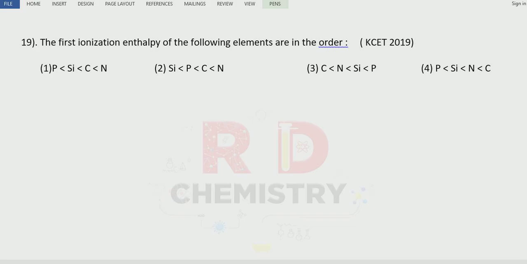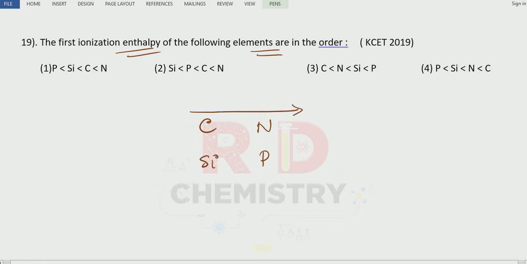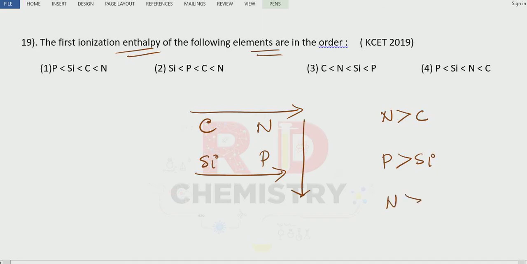Question number 19. The first ionization enthalpy of the elements in the order. So we have elements like carbon and nitrogen in period number 2, then silicon and phosphorus in period number 3. Along the period, ionization energy goes on increasing. Nitrogen has larger ionization enthalpy compared to phosphorus. In the second series, phosphorus has larger ionization enthalpy compared to silicon. Down the group, ionization enthalpy decreases. Nitrogen should have larger ionization enthalpy compared to phosphorus. Now, where to place carbon?